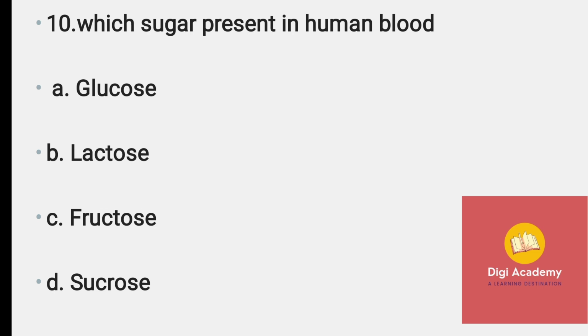Question 10, which sugar is present in human blood? Glucose, lactose, fructose, or sucrose. And the answer is glucose.